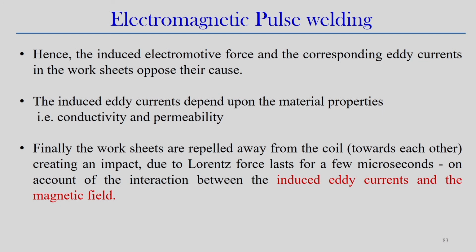We have designed it in such a way that the coil is placed so that the sheets repel and move with respect to each other, and the two components can be joined by the principle of electromagnetic pulse welding.